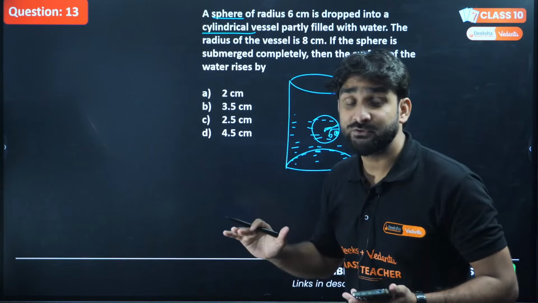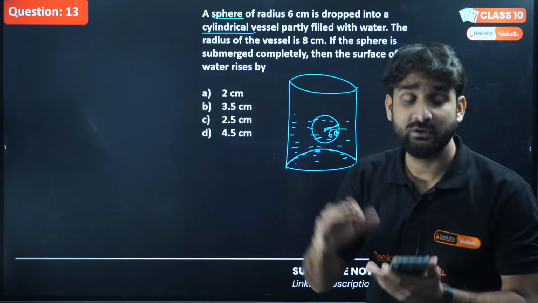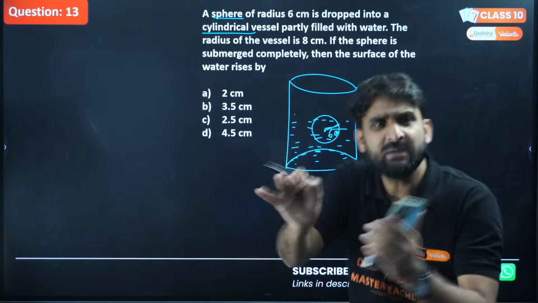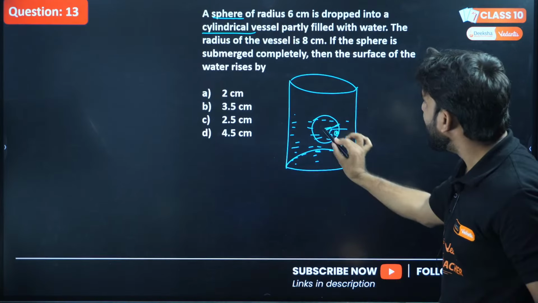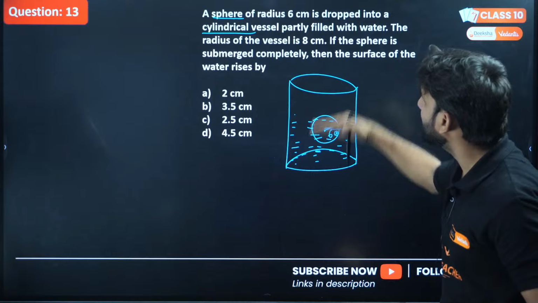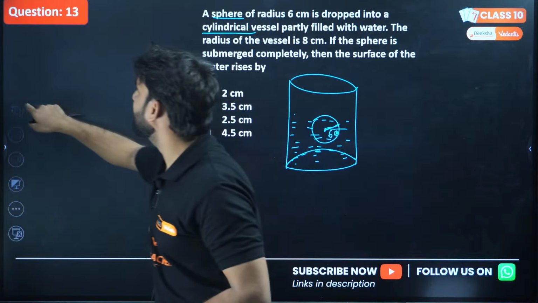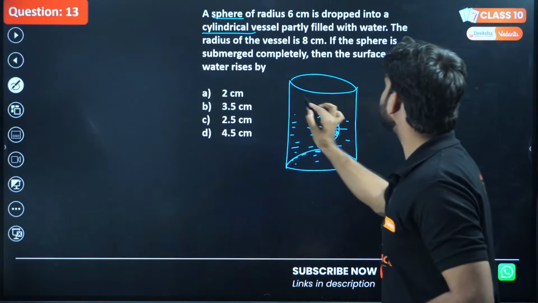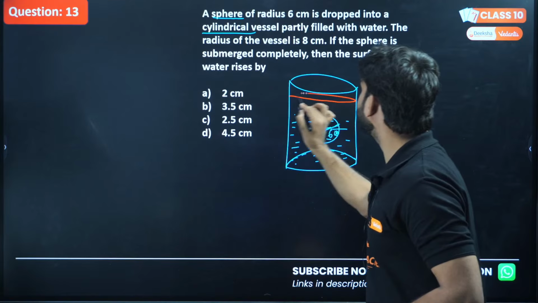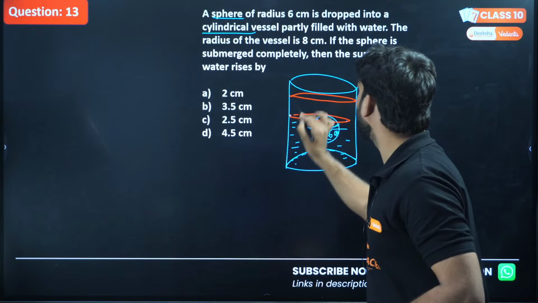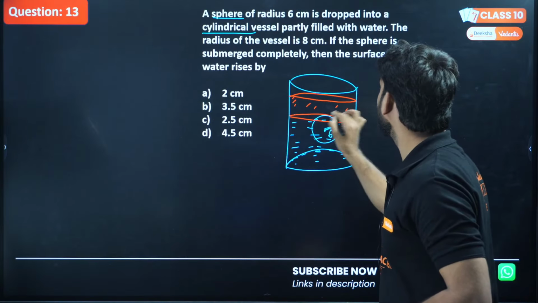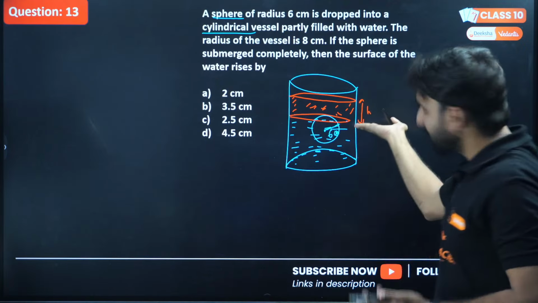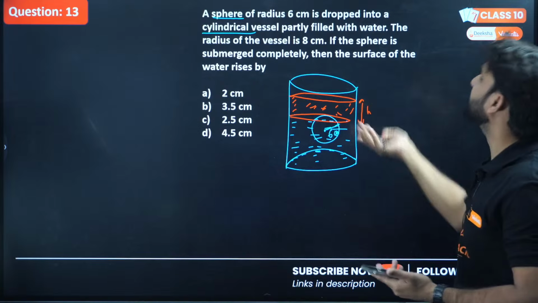Okay, so the sphere is of radius 6 cm. So what happens when we put anything inside the water? When the water is filled in any vessel, the level of water comes up. The same thing is happening here as well. As we put the sphere inside the cylindrical vessel which is filled with water, the water will come up. Let's say the level of water goes this way, up to height h. The level of water is increased by h. Let's say I'm letting it.